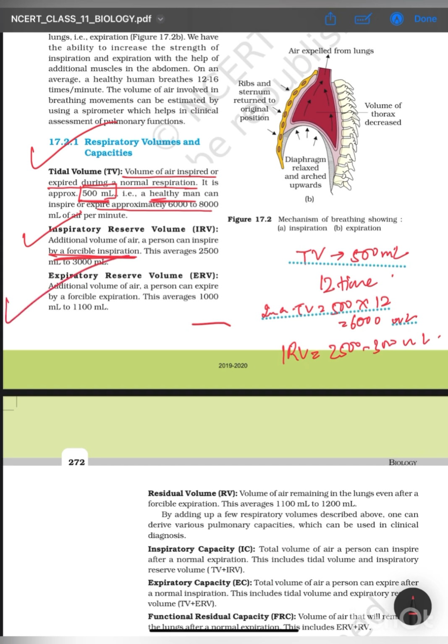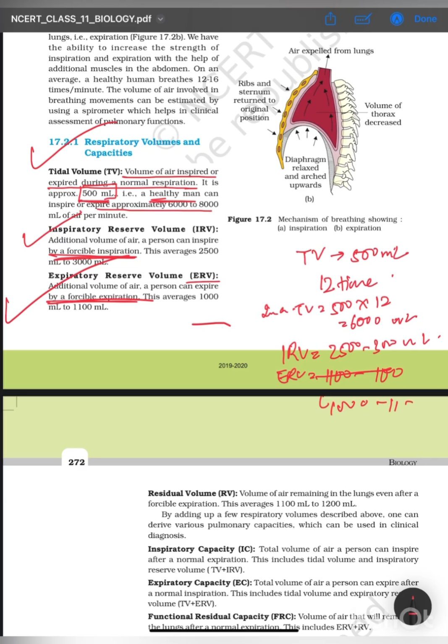Then we have expiratory reserve volume. What is expiratory reserve volume or ERV? Similar to IRV, ERV is the amount of air expired in a forcible expiration, and it is around 1,000 to 1,100 ml.